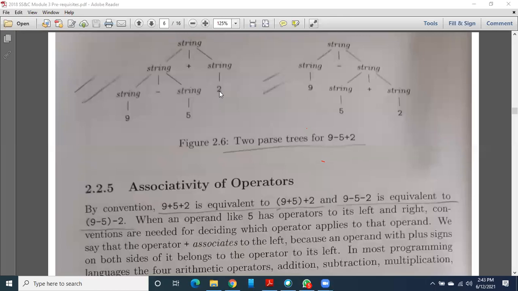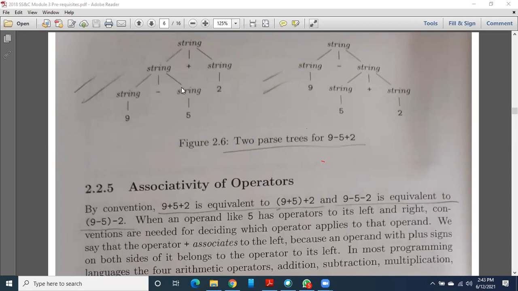Okay. It means that your grammar, are you imagining the grammar? What may be the grammar for this parse tree? Sometimes they will give you a parse tree and ask you to write the grammar. That also, vice versa, they may ask you in your exam. By giving a grammar, they may ask you to draw the parse tree, or else by giving you a parse tree, they may ask you to write the grammar for it.